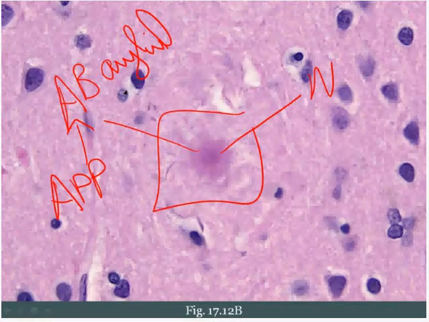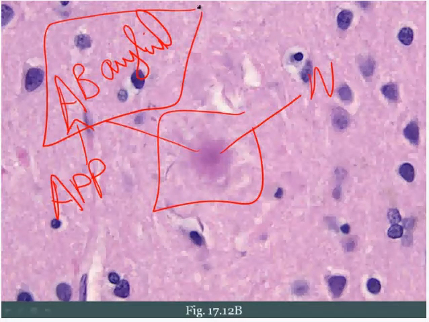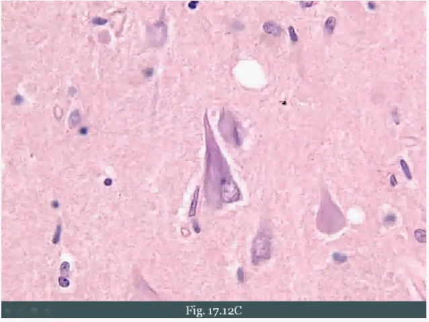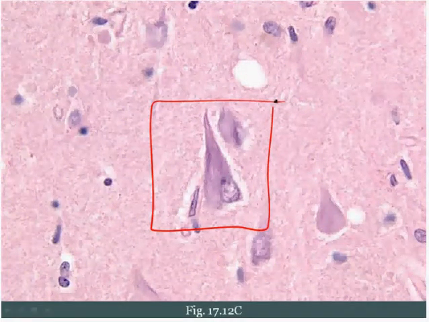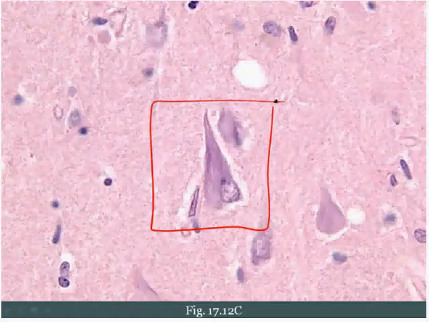A second important point to note, which is not highlighted on this image, is that this A-beta amyloid can also deposit around blood vessels within the brain. And when it deposits around blood vessels within the brain, we call that cerebral amyloid angiopathy. Now, the problem with this deposition is that it then weakens the wall of the blood vessel, which increases the risk for hemorrhage into the brain. And so that's a particularly high-yield association as well, i.e. cerebral amyloid angiopathy.